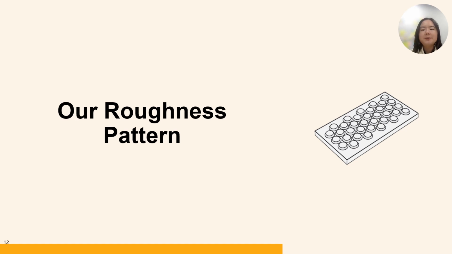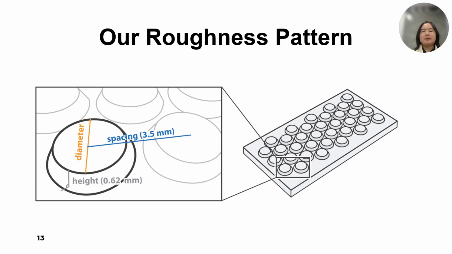The roughness in our paper builds on the work of Blake et al., which explored the perception of roughness through a dot pattern defined by dot diameters, spacing, and dot heights. So in our implementation, the shape of our dots is a truncated cone-based shape with a 60-degree slant angle between the bottom face and the slope face. The dot spacing and dot heights are consistent in our dot pattern, and we only change both top and bottom face dot diameters.